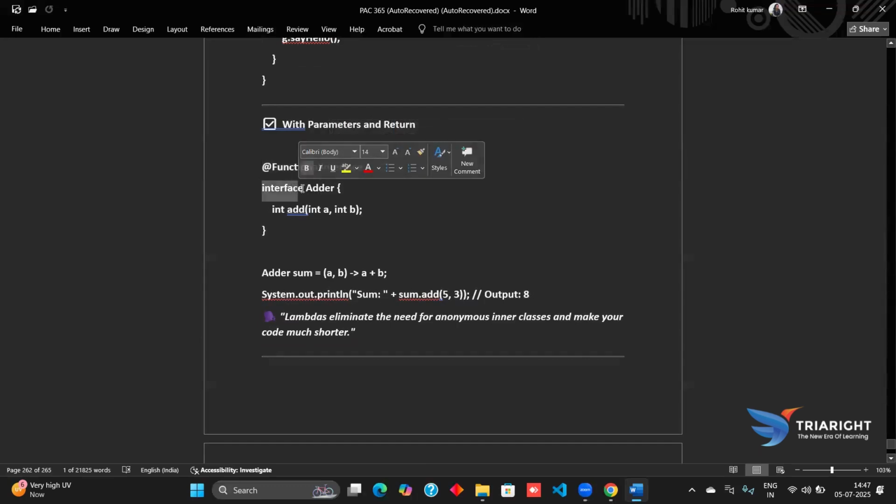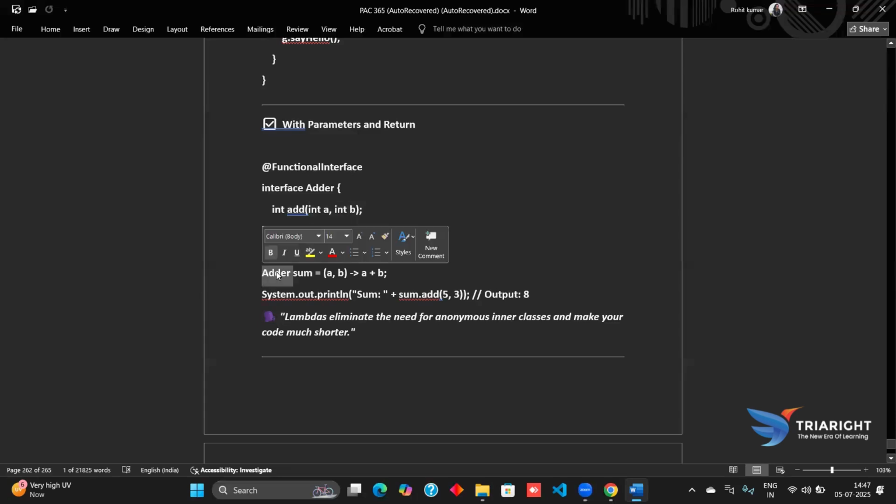It has the method int add, with int return type, and the parameters are int a and int b. Using this Adder interface, we return the value of the sum.